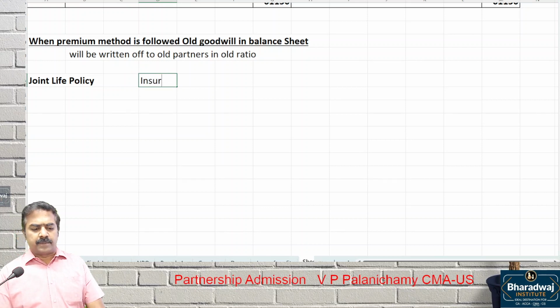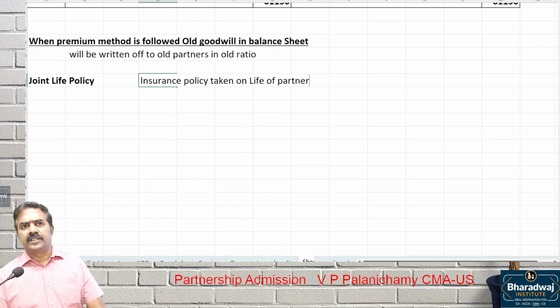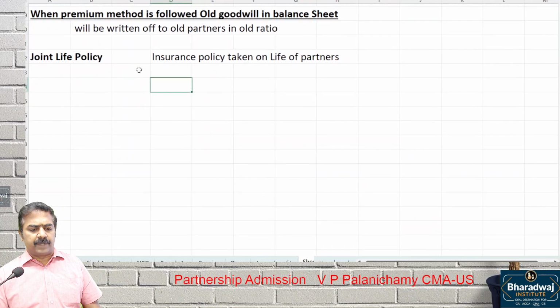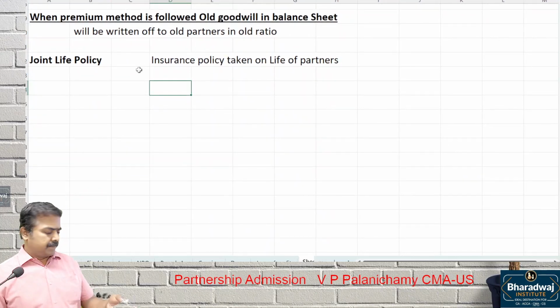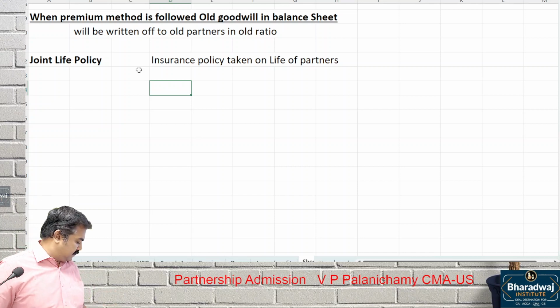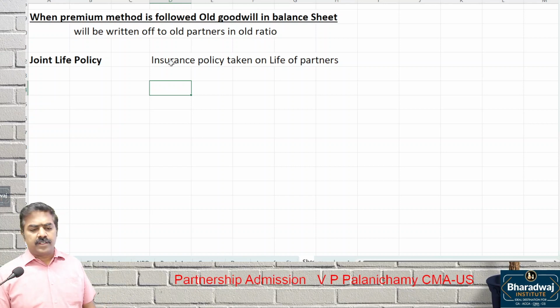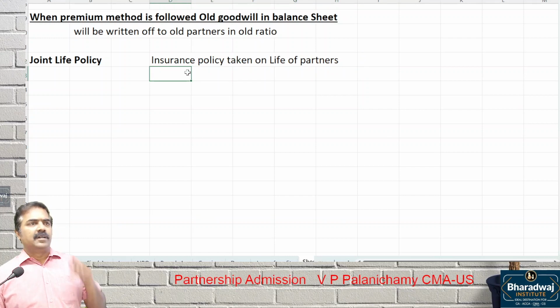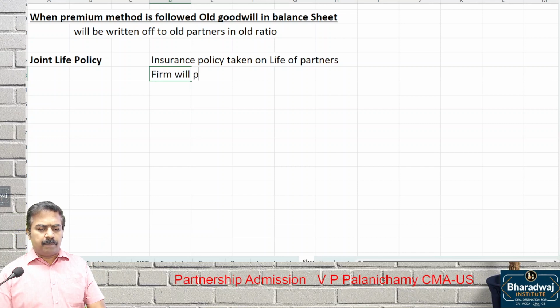This is nothing but insurance policy. Insurance policy taken on life of partners. So joint life policy is nothing but insurance policy taken on the life of partners. Joint life policy, insurance policy taken on which one? Life of partners. But who will pay the premium? Partners will pay the premium or firm will pay the premium? Firm will pay the insurance premium.